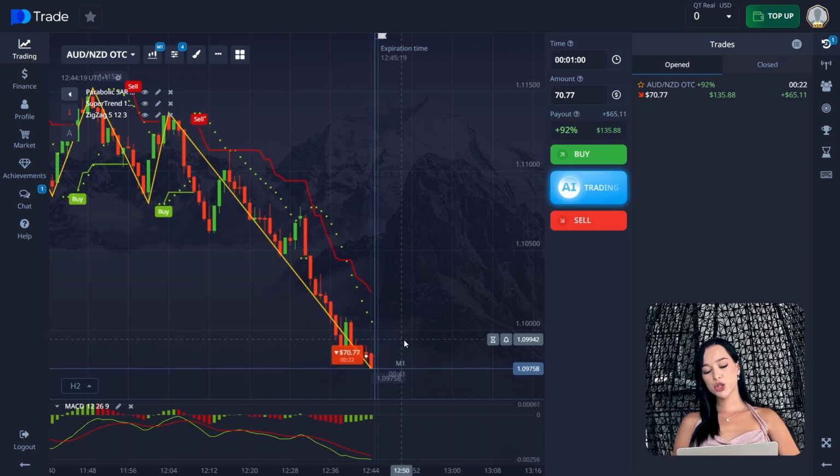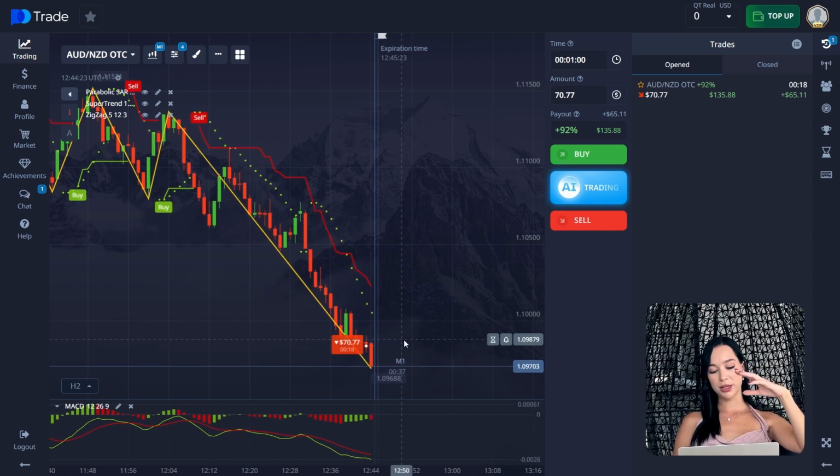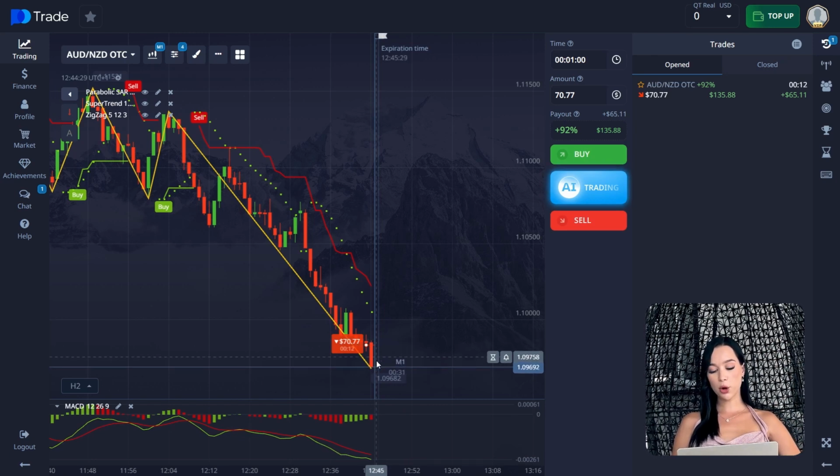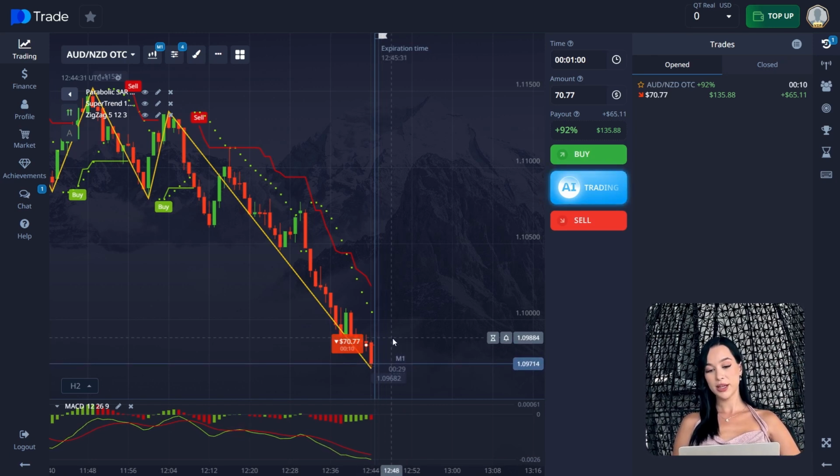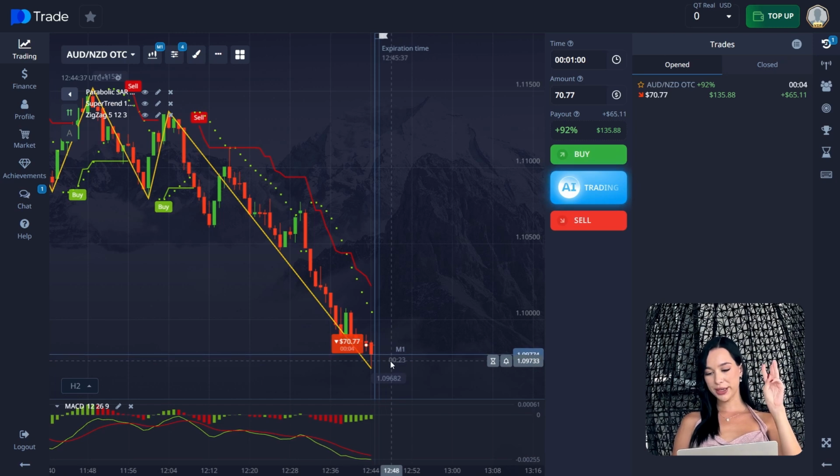So the buyers were trying to reverse and start the upward movement, but the sellers right now are much stronger, and the chart went lower again. So that's why we opened a trade down here. As you can see, it's going confidently in a downward direction. It's 5 seconds till the end of the trade. 4, 3, 2, 1, and we closed our trade.